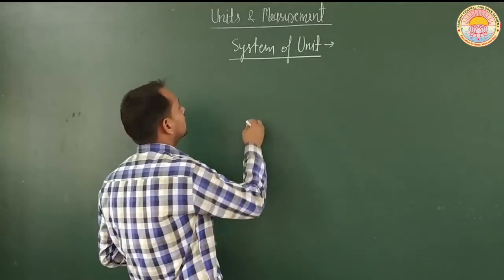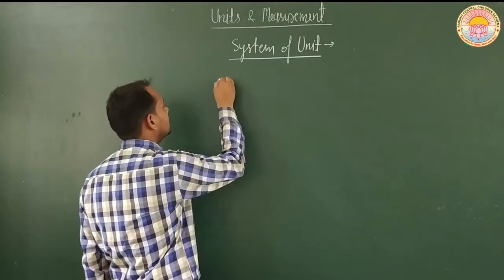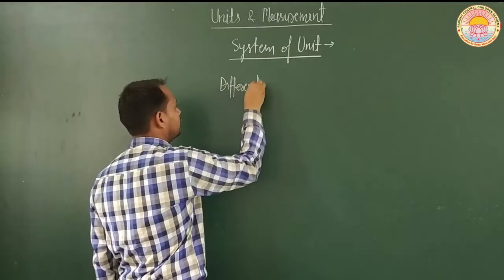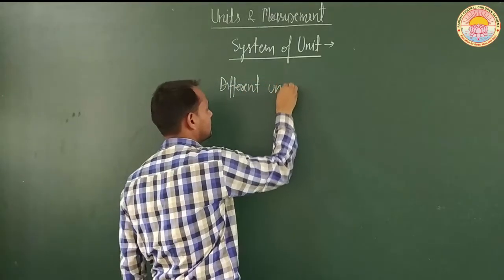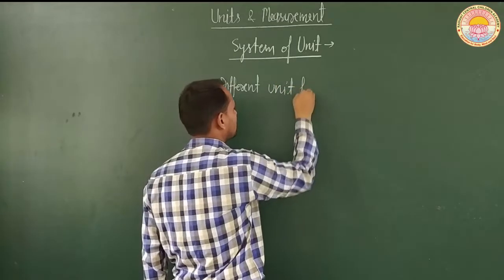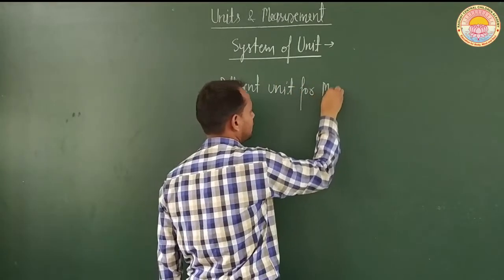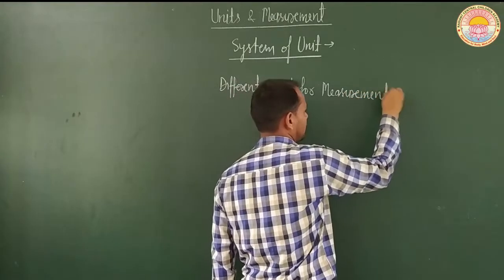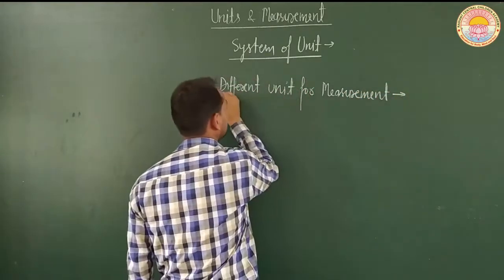After that we study different units for measurement.